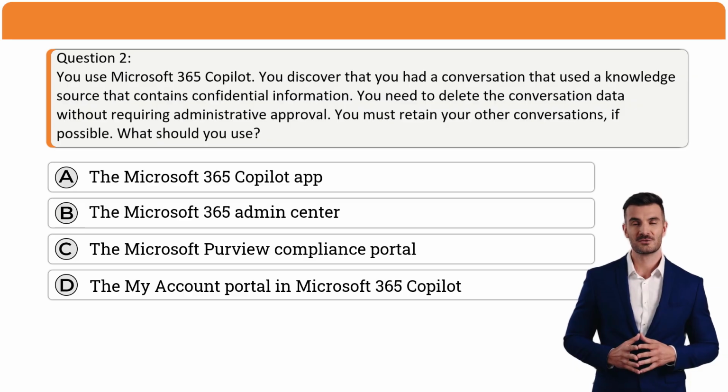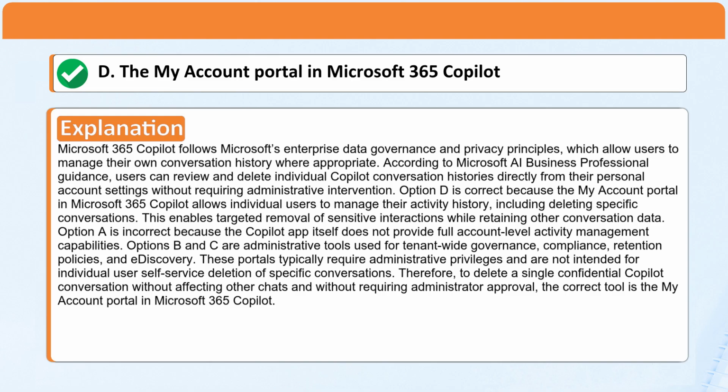A. The Microsoft 365 Copilot app. B. The Microsoft 365 Admin Center. C. The Microsoft Purview Compliance Portal. D. The My Account portal in Microsoft 365 Copilot. Correct answer. D. The My Account portal in Microsoft 365 Copilot.